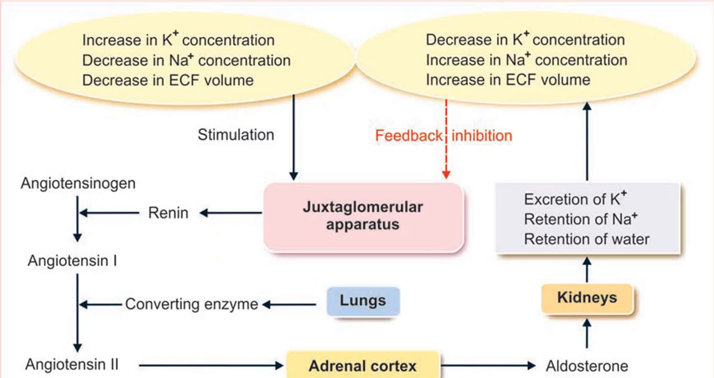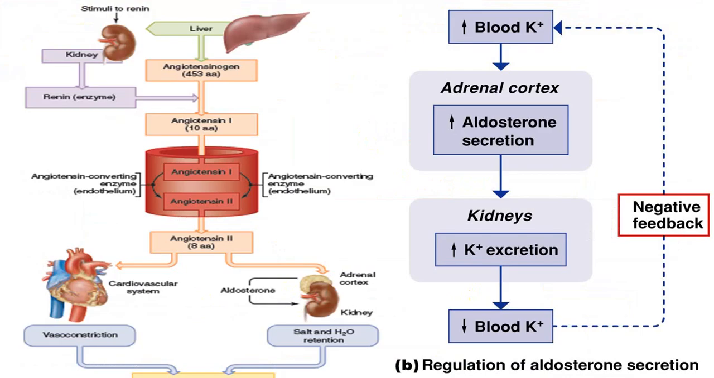This part we have discussed. Hyperkalemia and decreased extracellular volume stimulate, while the opposite of that, hypokalemia, hypernatremia, and hypervolemia, even excess of blood pressure, will inhibit the juxtaglomerular apparatus, and that is how it will be acting. This portion we have already discussed.